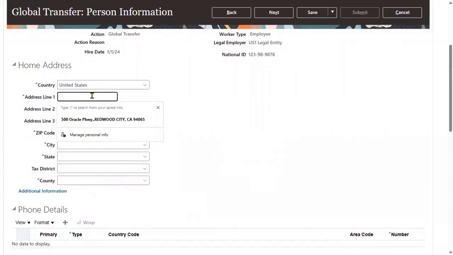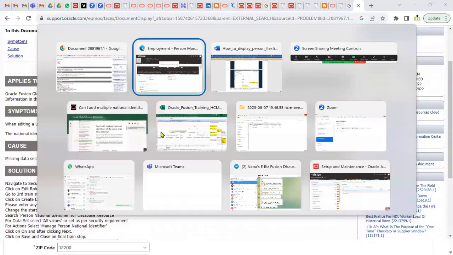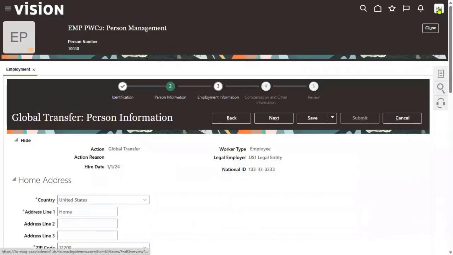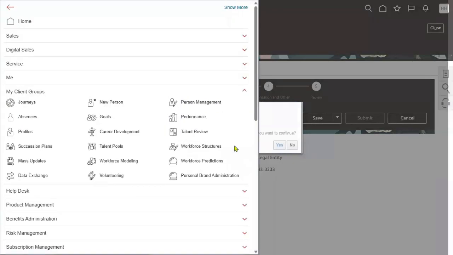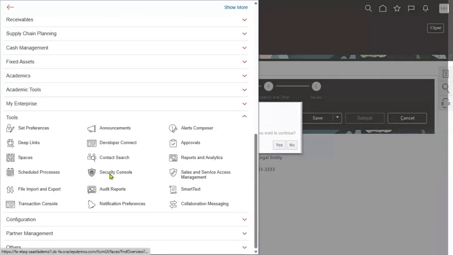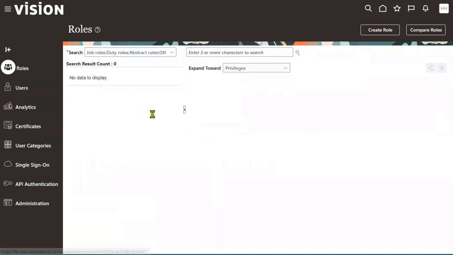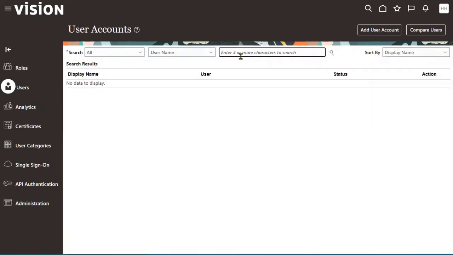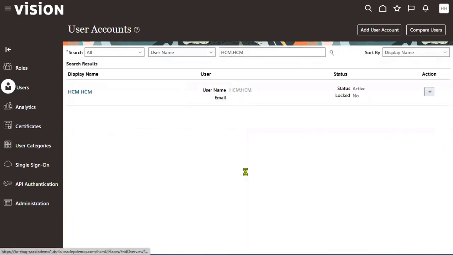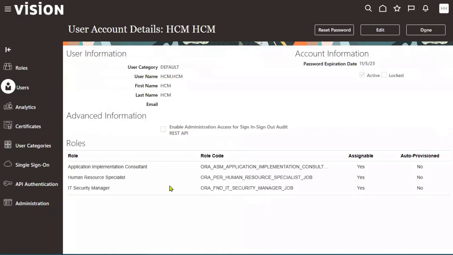Home address, there is some data security is missing for your employee. Let me just check what exactly the human resource specialist we have assigned. Let's just go back to security console. Users tab. Which user we are using this? For this user, we have assigned human resource specialist, but this role code is ORE underscore.